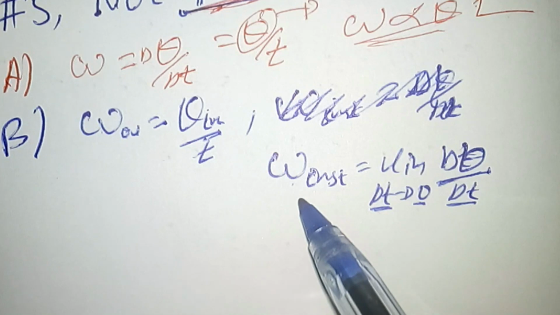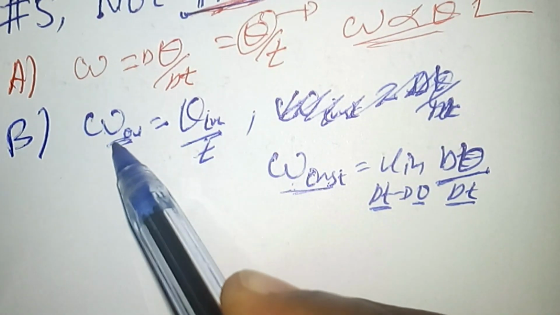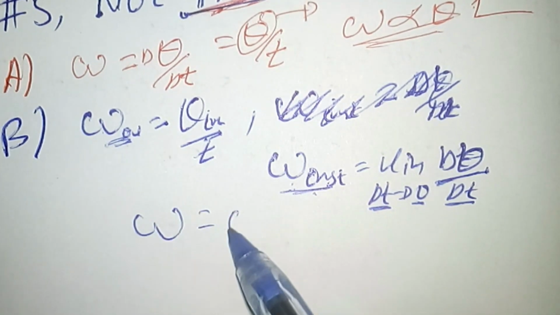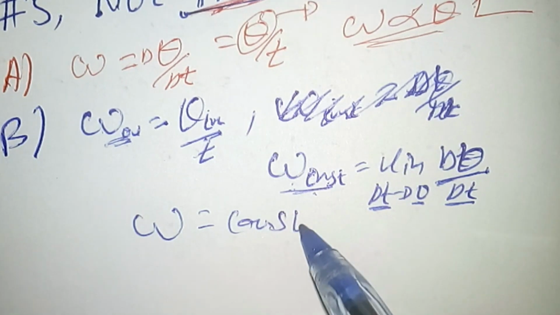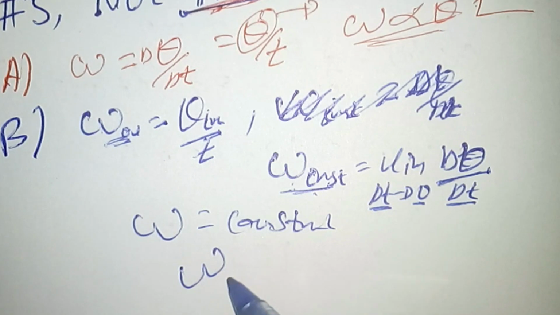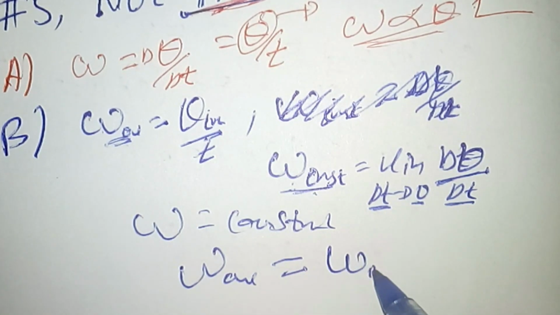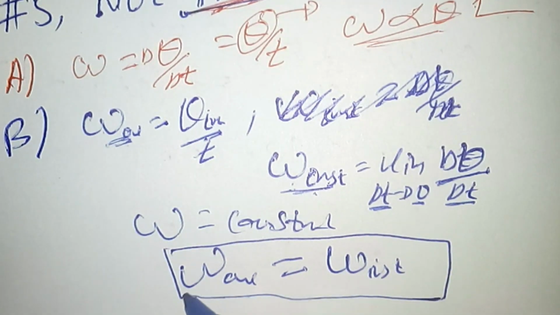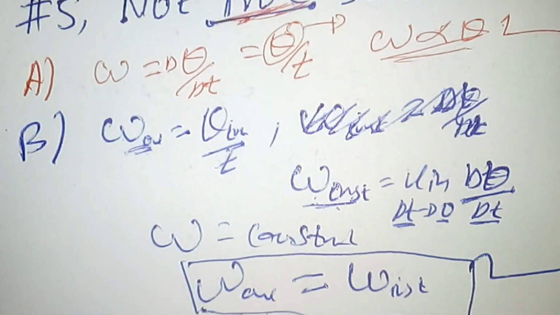If the motion is uniform, omega is not changing with time, so omega is constant. This means that the average angular velocity is equal to the instantaneous angular velocity. So this is always true for a uniform angular motion. Alternative B is still true.